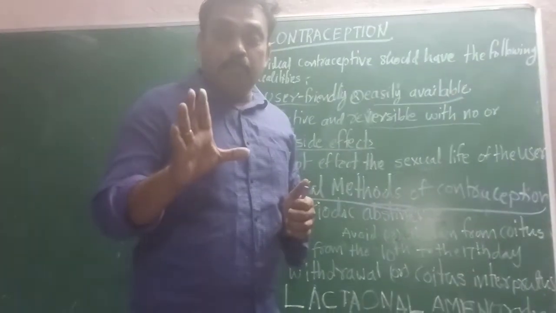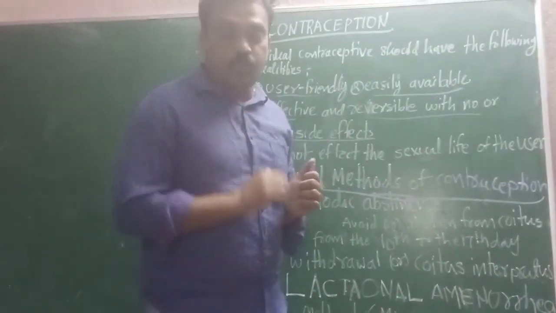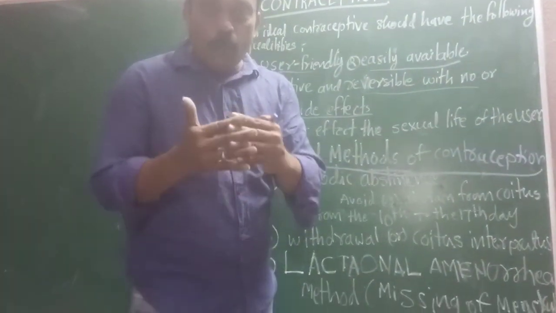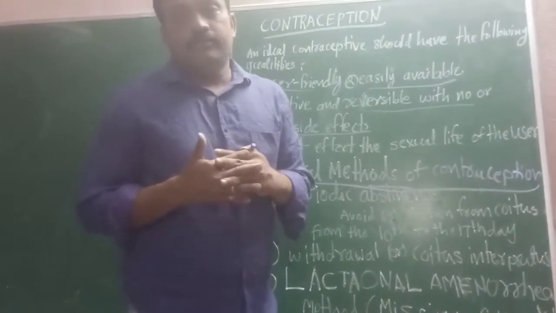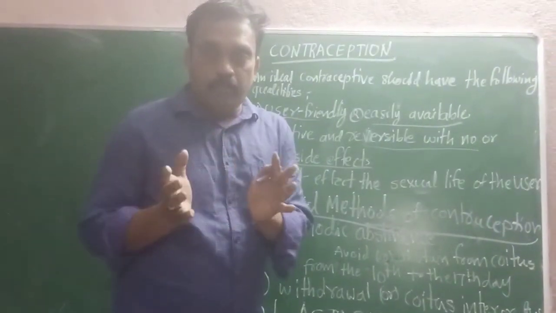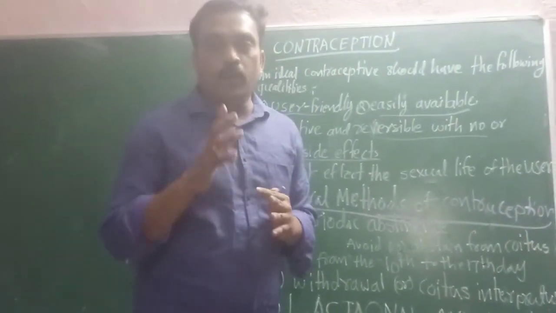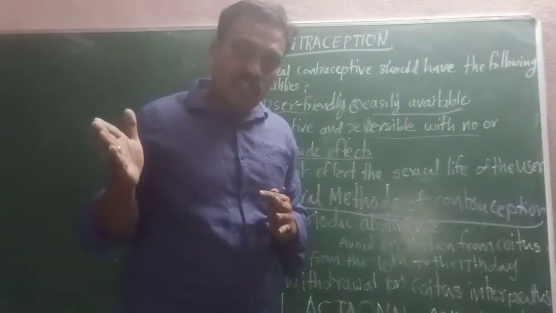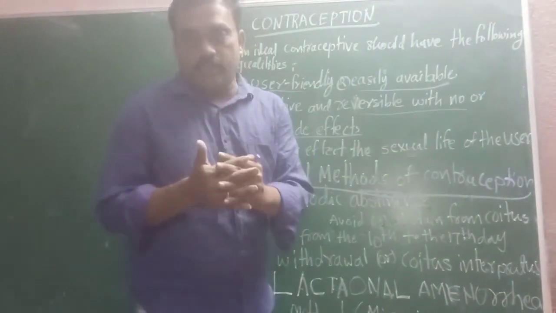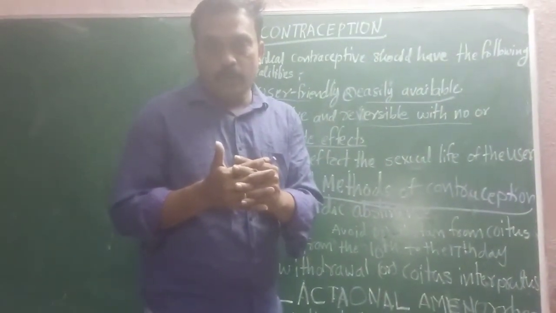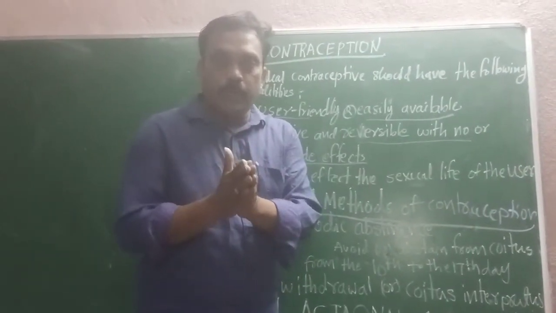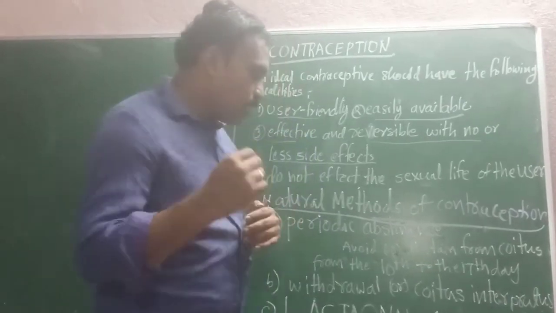At the time 10 to 17 days after menstruation, don't have coitus. If you don't want pregnancy, then between the 10th to 17th day after the menstrual cycle, the couples should not mate. That is one method.